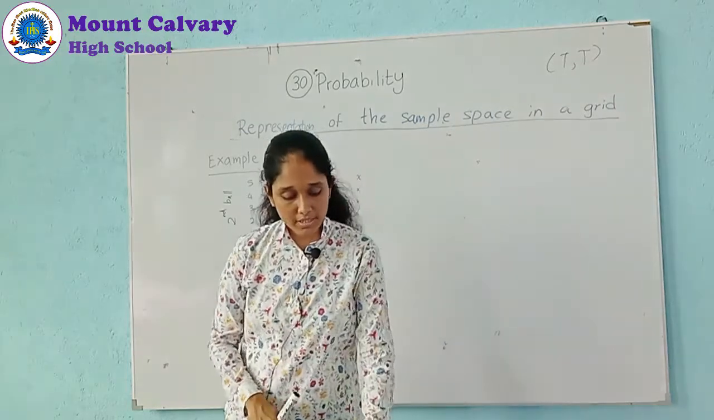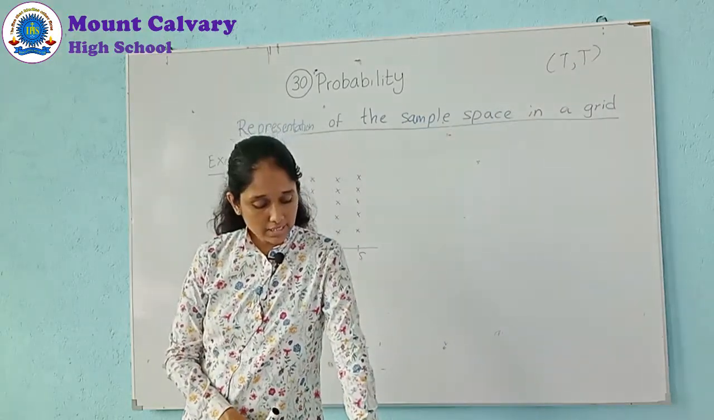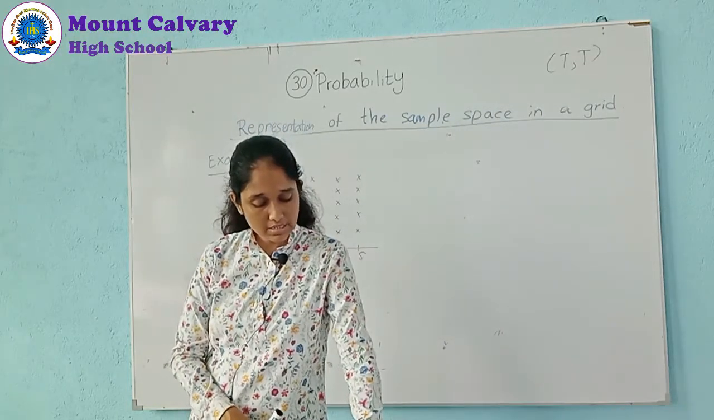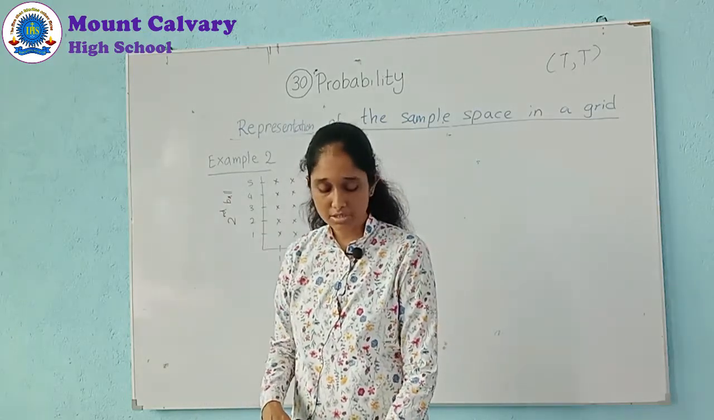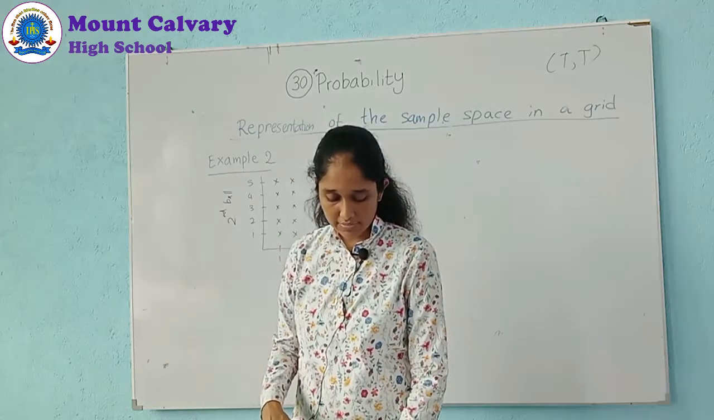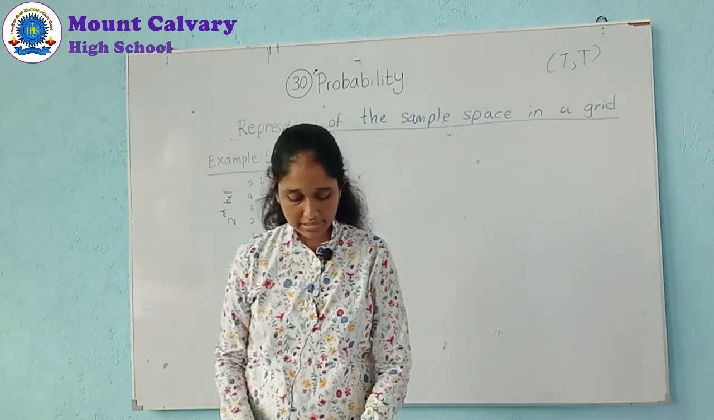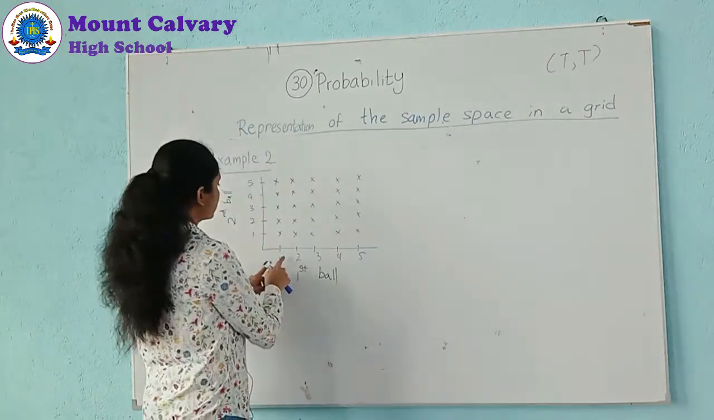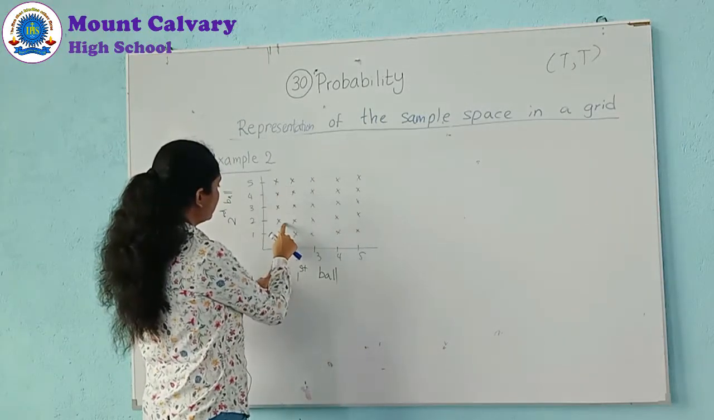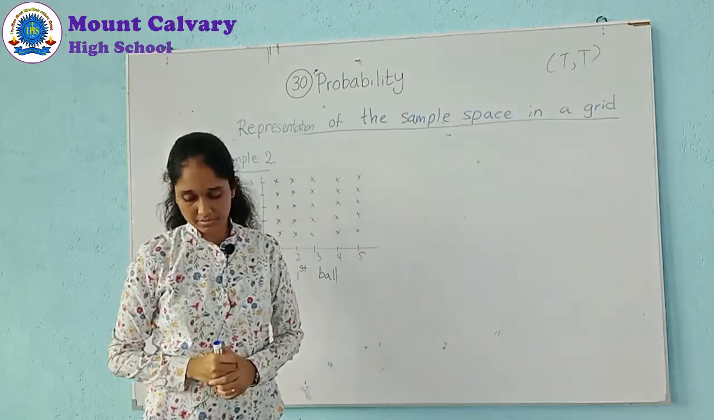So here, what is the second one? Find the probability that the first ball is numbered 5 and the second ball is numbered 2. First ball 5, second ball 2. Okay.